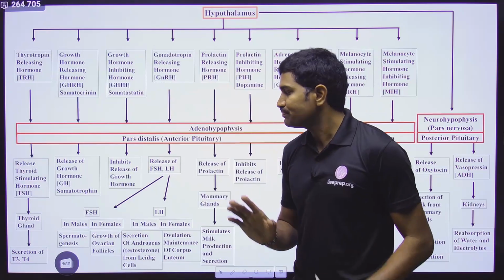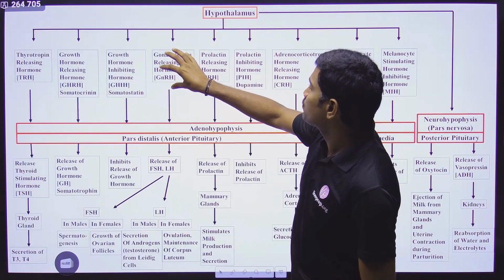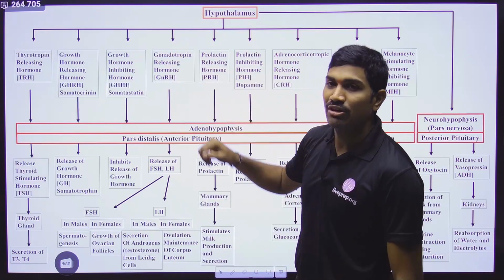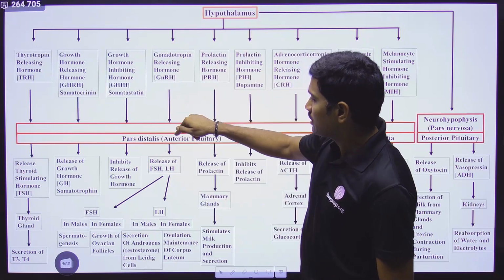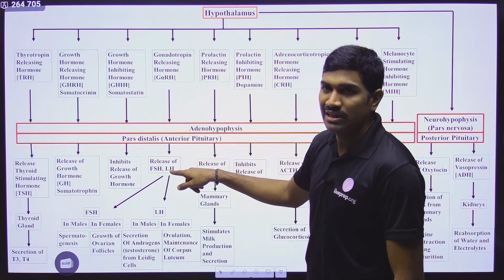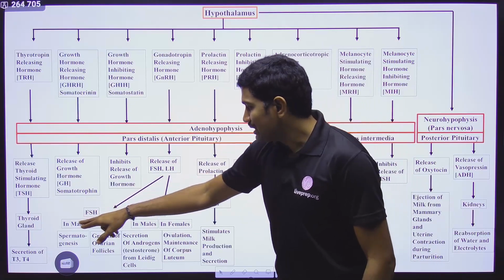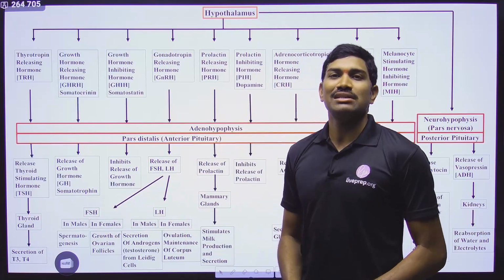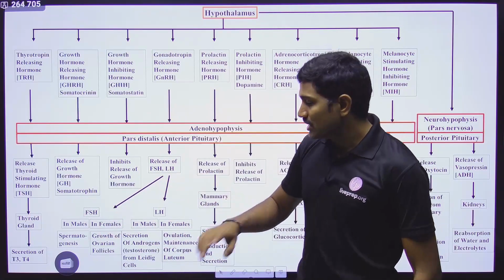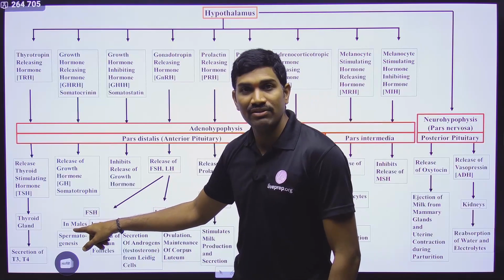Please understand this. Okay, GnRH is produced from hypothalamus and it is acting on anterior pituitary, so that anterior pituitary is releasing FSH and LH, and they are acting on both males and females. But with respect to males, what is the function of FSH?